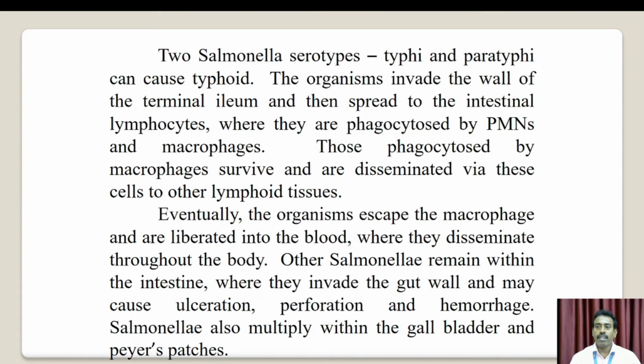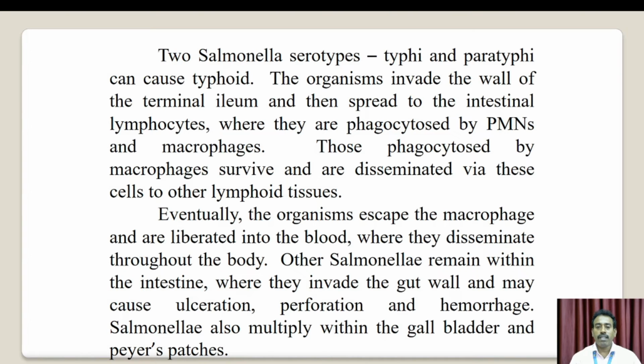The organism invades the wall of the terminal ileum and then spreads to the intestinal lymphatics, where it is phagocytized by PMNs and macrophages. Those phagocytized by macrophages survive and are disseminated via those cells to other lymphatic tissues.